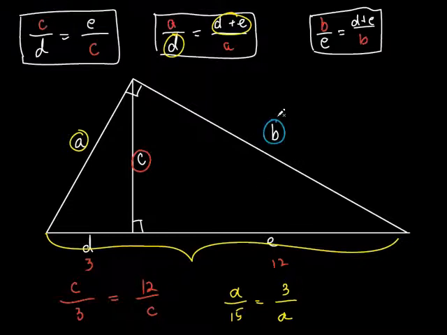Okay, let's do this. We're running out of time. We only got a minute left. So watch. Now look at this. B is the geometric mean. What do you think? Now A is a geometric mean between the whole hypotenuse and the segment that's next to it, right? What do you think B is? B is also a geometric mean between the whole hypotenuse, which is, what, 15, and the segment that's next to B, and that's 12.